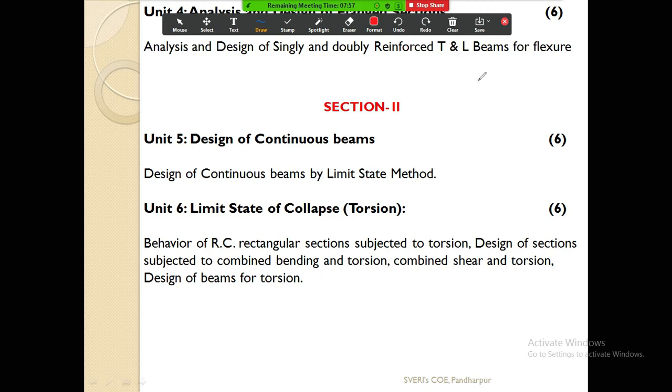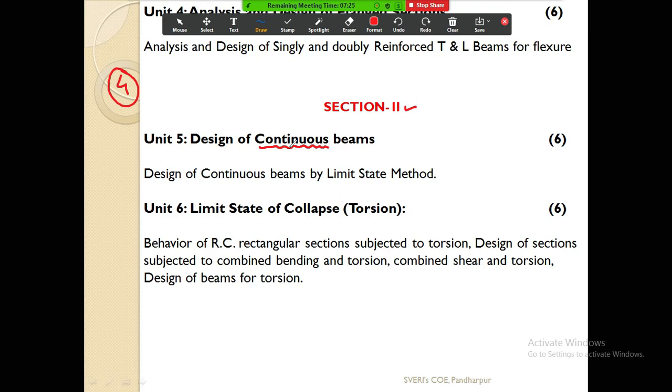So this ends your first section. In section 1, there are 4 units. Now, if we move forward to section 2, design of continuous beams. So what is the meaning of continuous beam? A beam which is having more than two supports is nothing but a continuous beam.